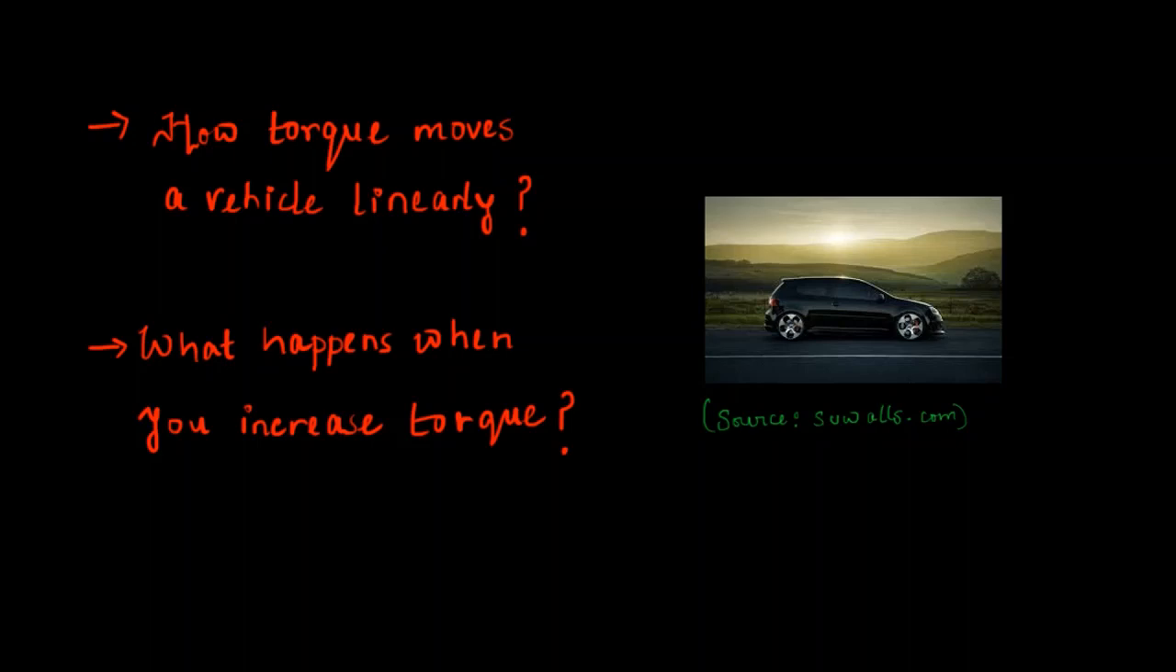The car moves linearly. Now how does this torque, which leads to a rotational motion, which makes the wheels rotate, how does that torque make the vehicle move linearly? Because the torque makes the wheels rotate, but our car moves linearly. So how does that happen? That is what we will try to understand.